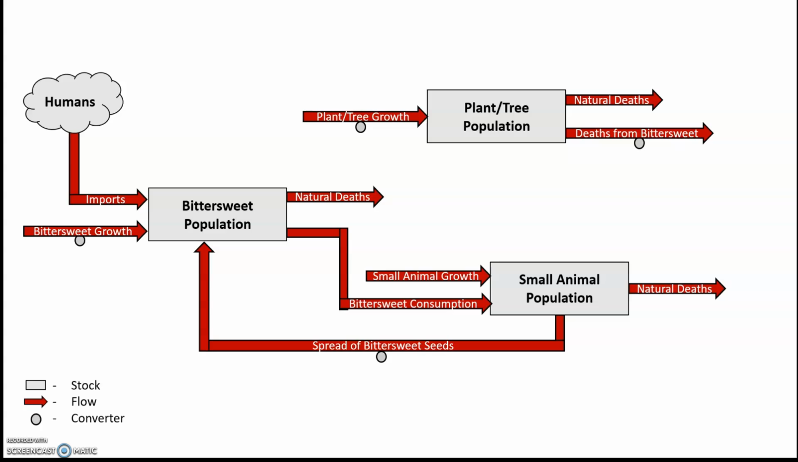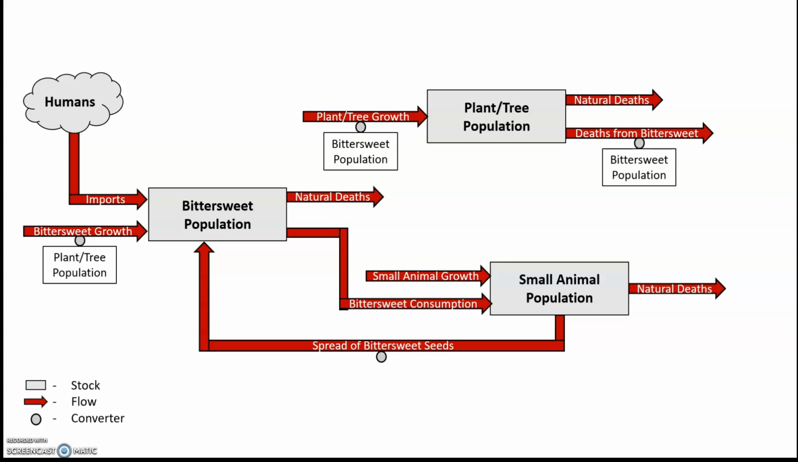Then I added converters to some of the flows in this system. The rate of bittersweet growth is dependent on the population of other plants and trees, since the bittersweet cannot survive without other plants to support it. The rates of plant and tree growth, as well as their deaths, are dependent on bittersweet population. A larger bittersweet population means a lower growth rate and a higher death rate. The spread of bittersweet seeds is dependent on the small animal population, as they're the primary way that bittersweet spreads to new areas.